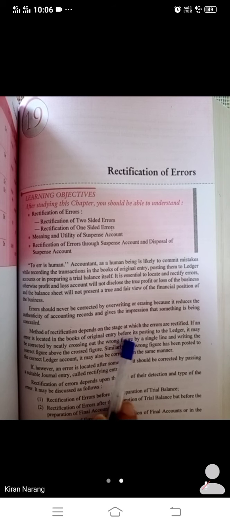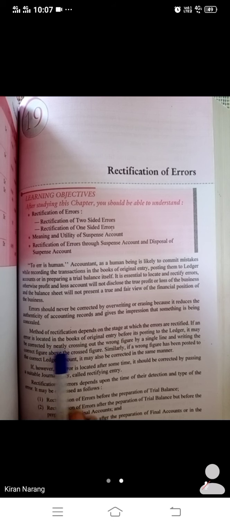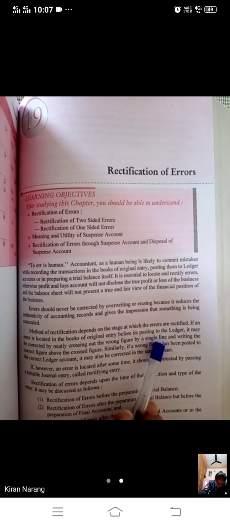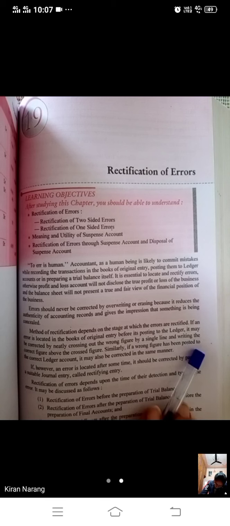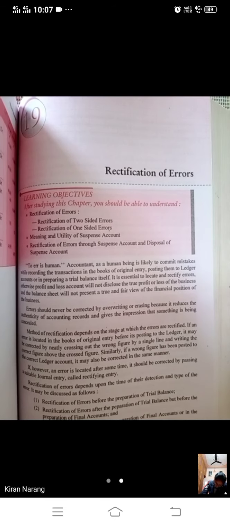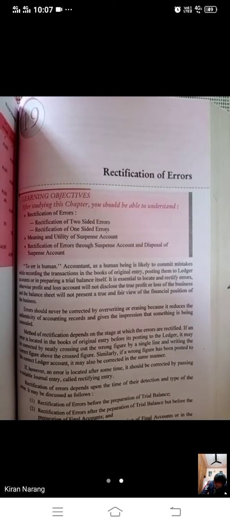The method for rectification depends on the stage at which the errors are rectified. If we have located the error in the books of original entry before its posting to ledger, it may be corrected by neatly crossing out the wrong figure with a simple line. But when we have completed all the procedures and we have made all the accounts, then we need to pass a rectifying journal entry. This is the only way to rectify the errors, and now we are going to start the rectification entries.